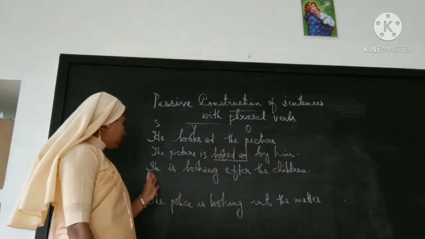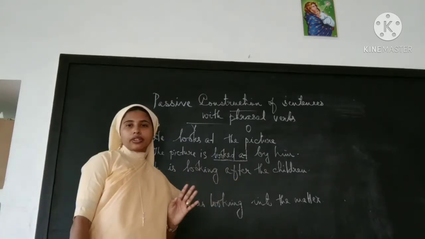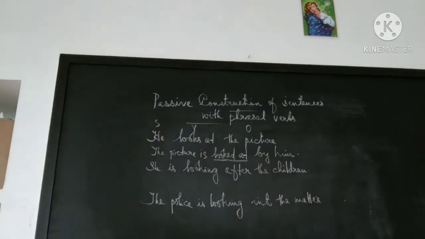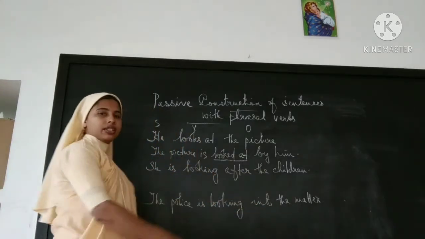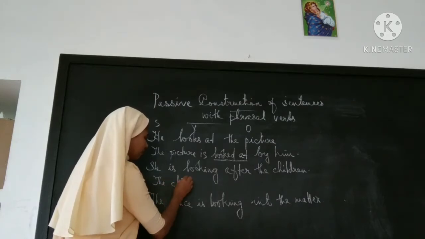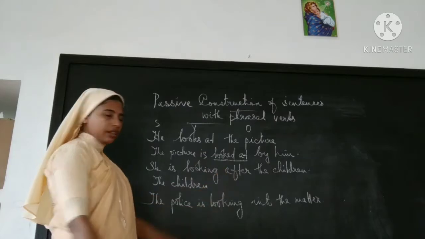Okay, next we will take another sentence. She is looking after the children. I'll take the object first, the children, and last, by her.